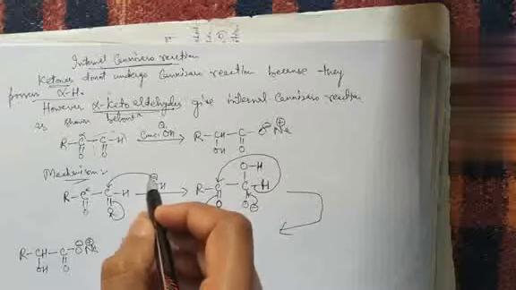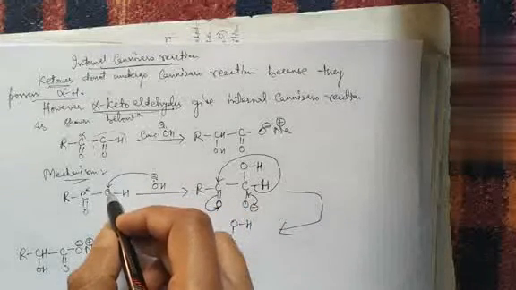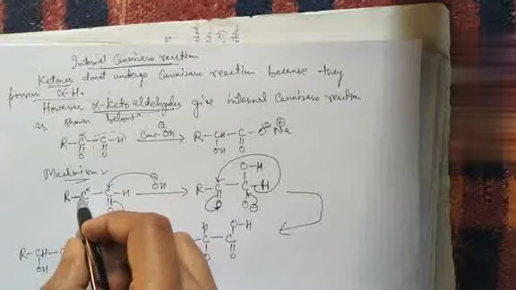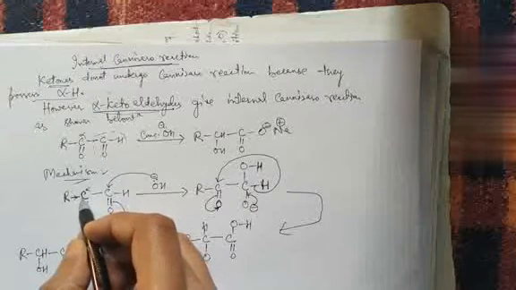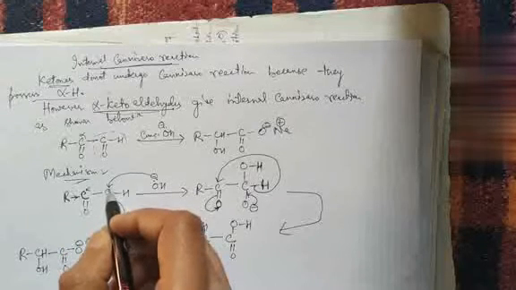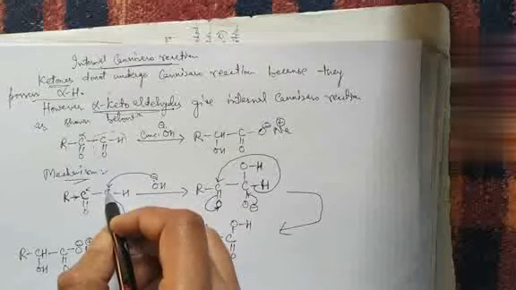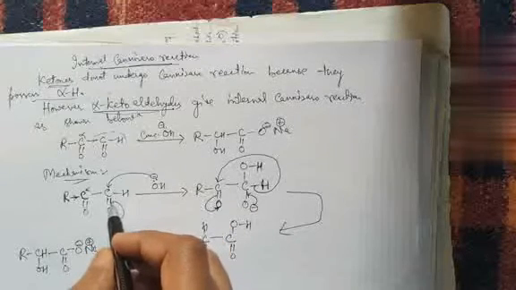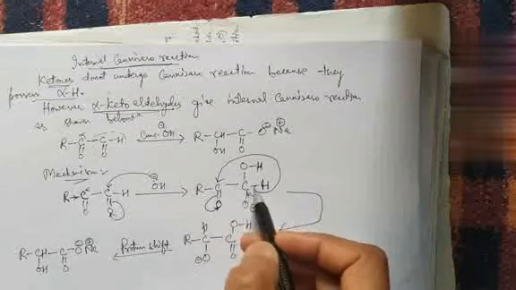Now what happened? First of all, the attack of this negatively charged ion from the base over here on this carbon. Again, why? Why not on this carbon? Because it is connected to a plus I group, which is increasing electron density over here and making it less electrophilic as compared to this carbon. So this is more electrophilic, and hence attack will preferentially occur over here and not on this carbon. As a result of this, the electron pair will shift onto the more electronegative oxygen and we will get this type of ion.